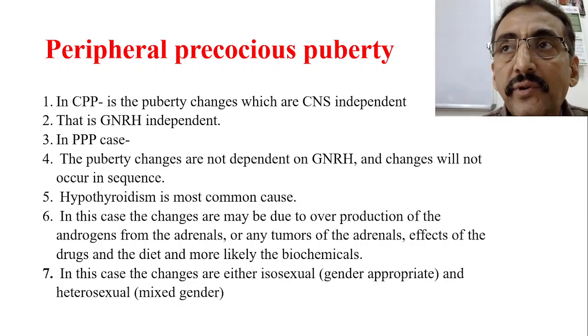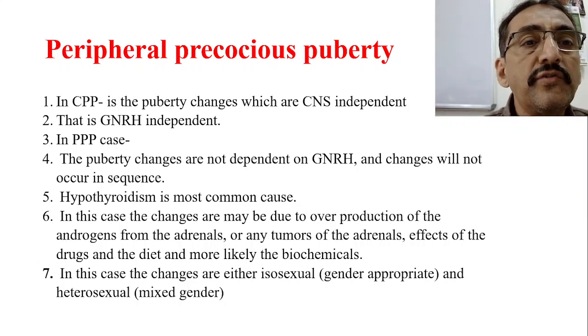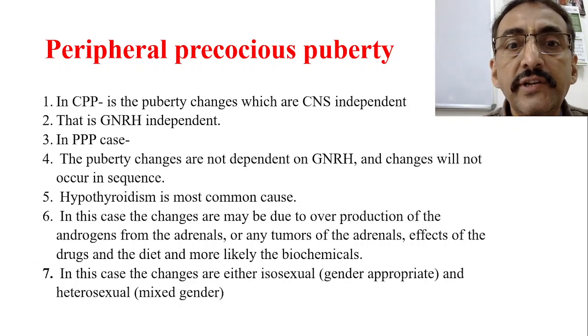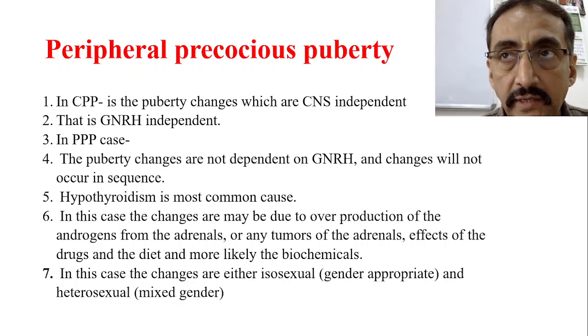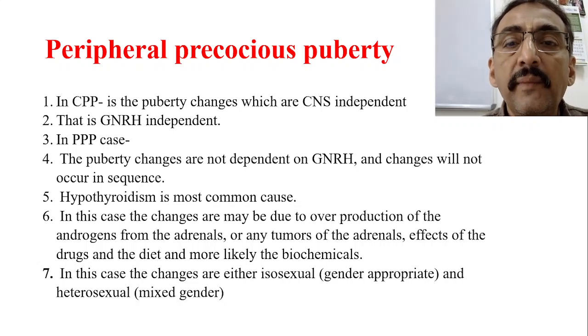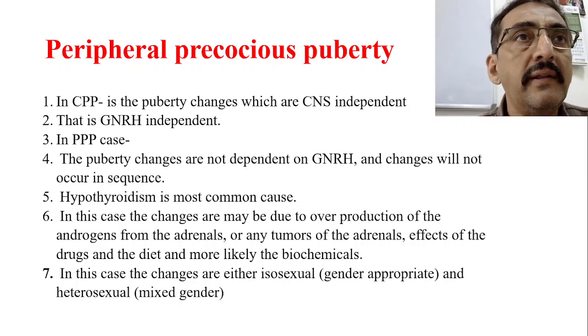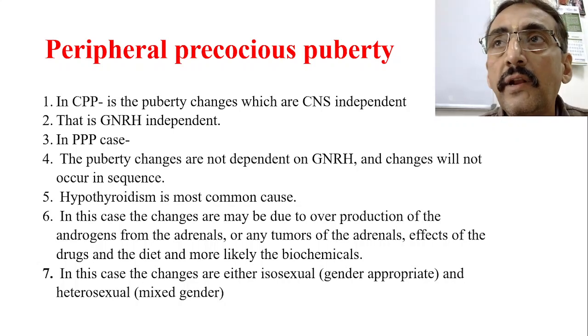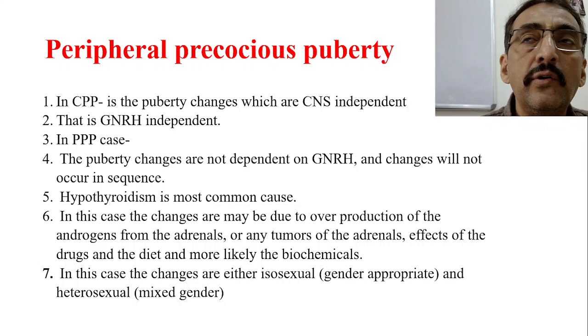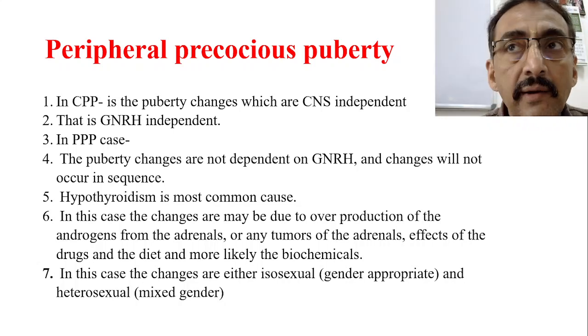Now, just to recap, in central precocious puberty, all the puberty changes occur in order, and they're all CNS dependent. CNS dependent in the sense that it is related to the hypothalamus, or to pituitary gland secretions, or to gonadotrophin releasing hormone.